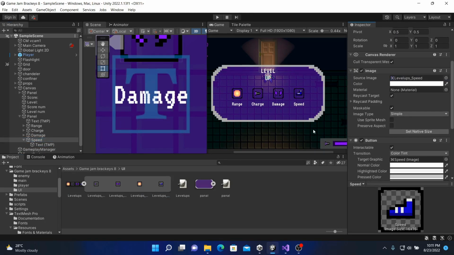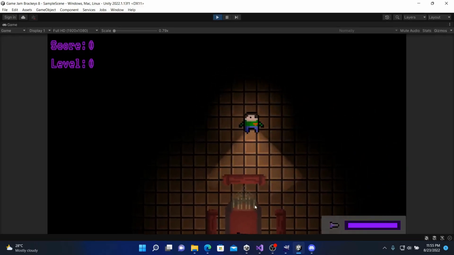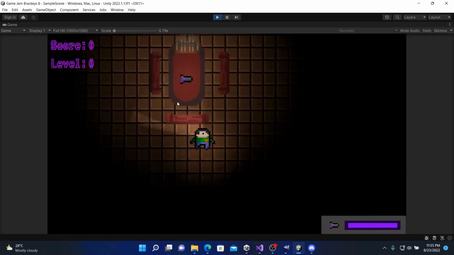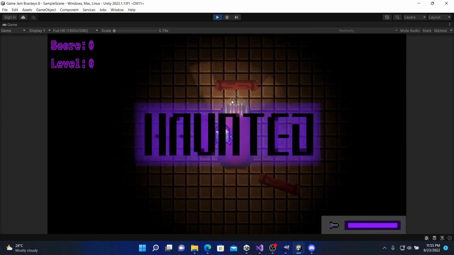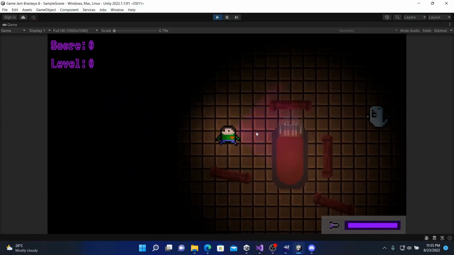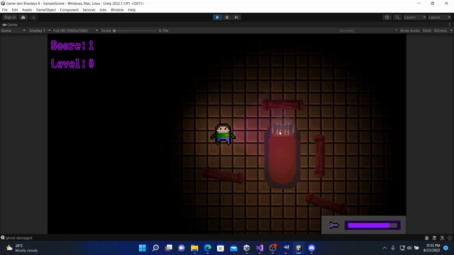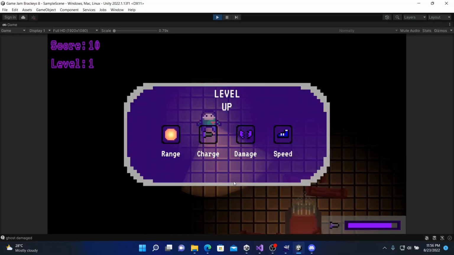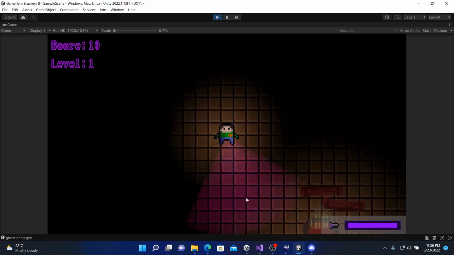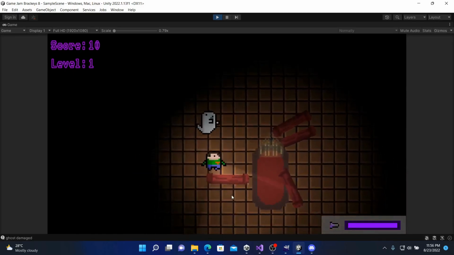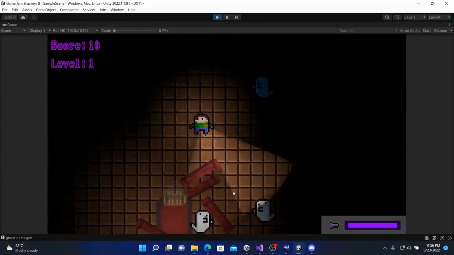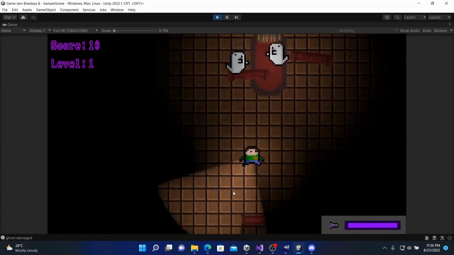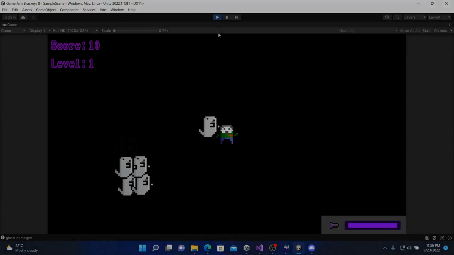And now let's test. I did the score and the level, and also made the flashlight work. So here when I glitch it, "You are not alone, the house is haunted." And the ghost starts spawning, so everything is working fine. And here as you see, level score 10, and I increase the range. And now if I walk around, you see the ghost spawn normally, and here I go.